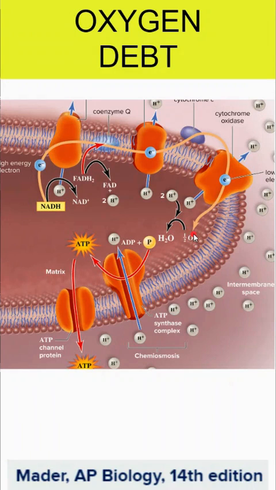If oxygen does not clean up, this backlog of electrons is going to stay on the electron transport chain, and NADH and FADH2 are not going to be able to drop off any more electrons. If they can't keep on dropping off electrons, we are not going to continue to pump hydrogen ions, and we're going to lose this proton gradient, which is then going to stop creating ATP. If we stop creating ATP with our mitochondria, that can be very dangerous.